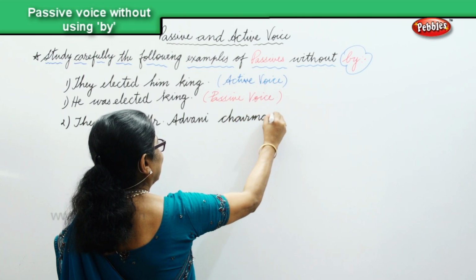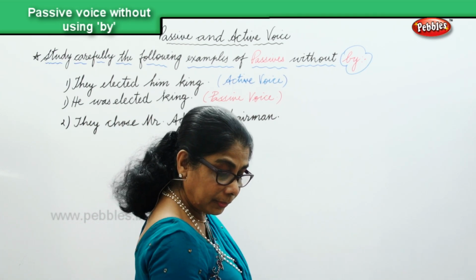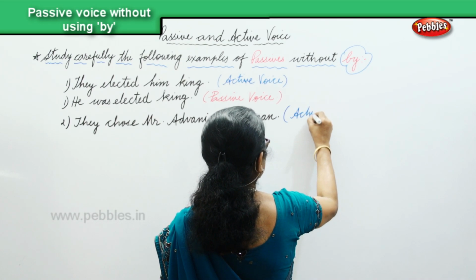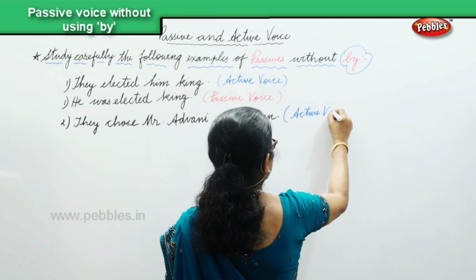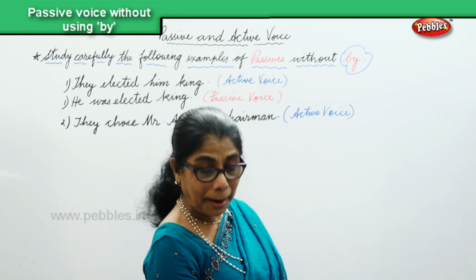Chairman. And that is in the active voice.